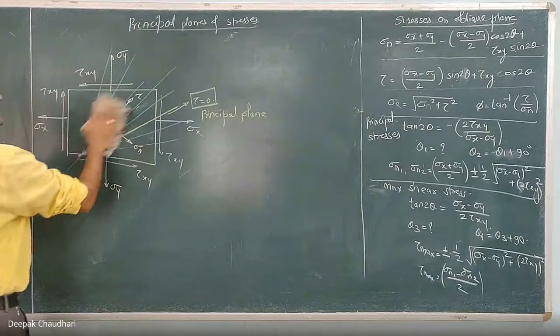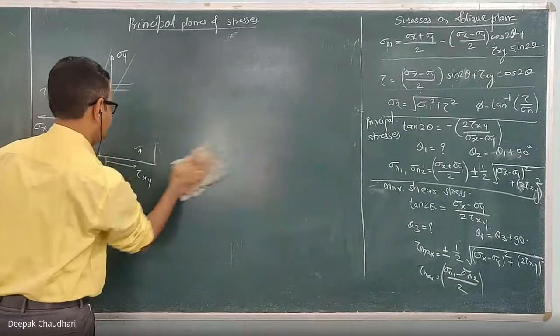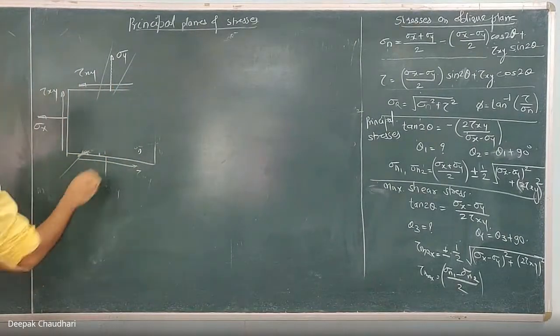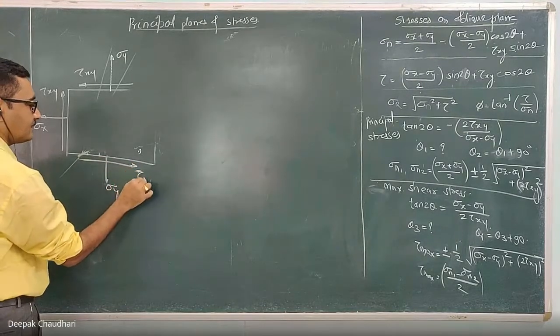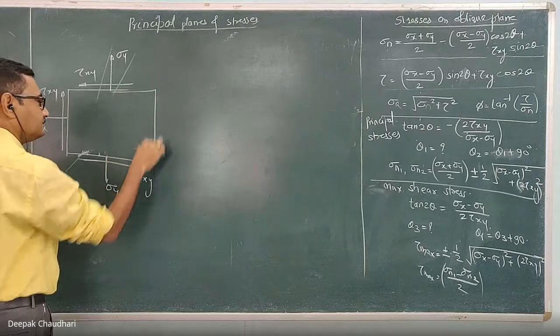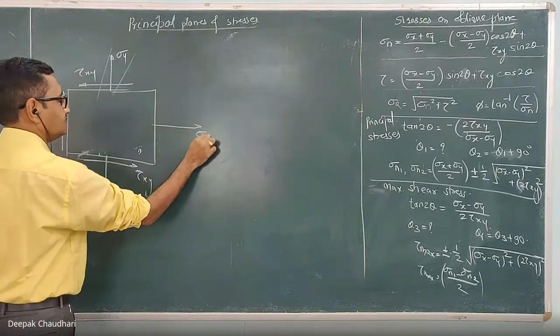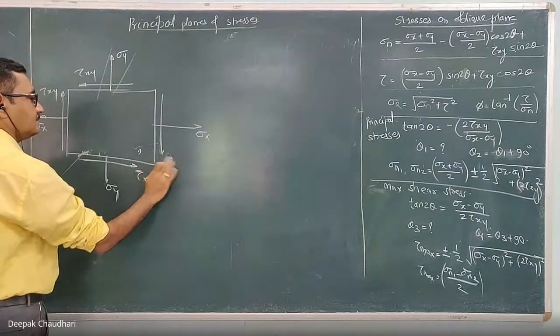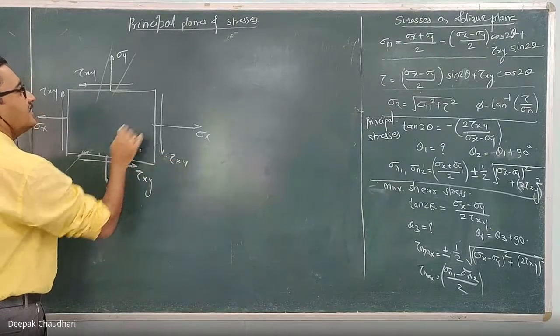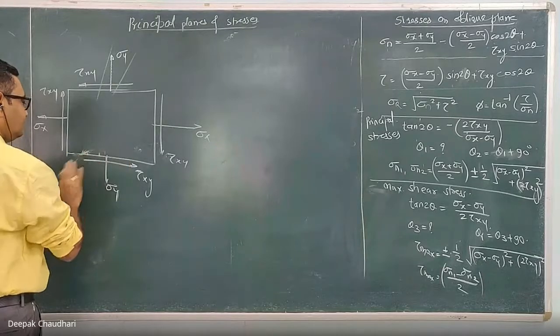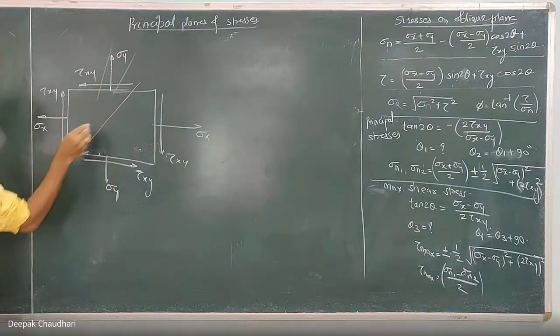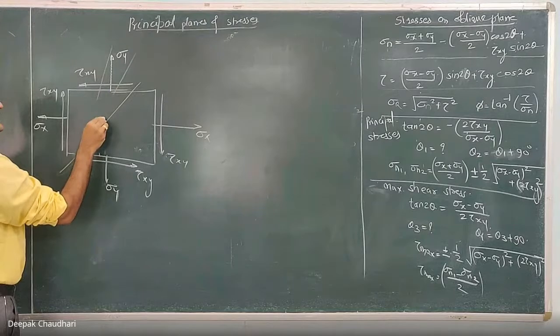Okay, so in this body, because of this stress structure, let's consider this is one plane. This is one plane on which the shear stress is zero.